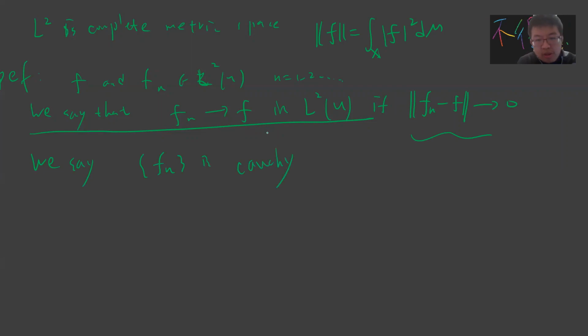In the usual analysis, Cauchy means that for epsilon greater than 0, there is some large N such that when n, m are greater than N, in this case we use the L2 norm, the norm of f_n minus f_m is less than epsilon. This is the definition.